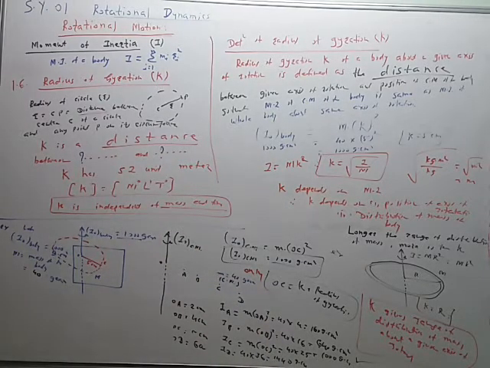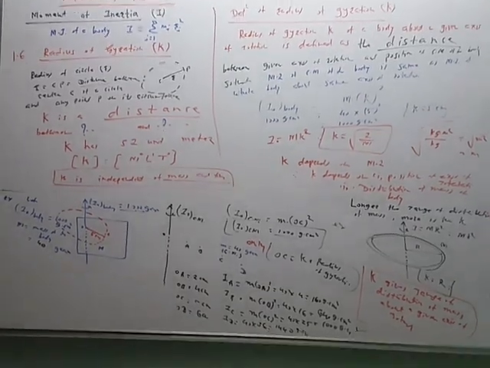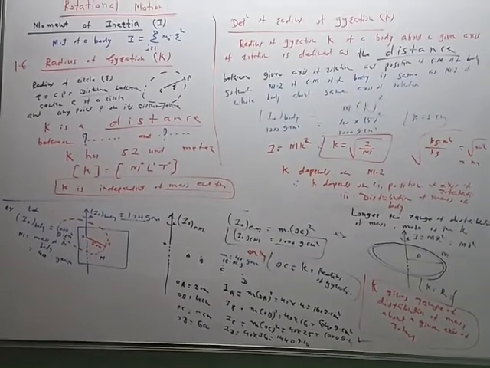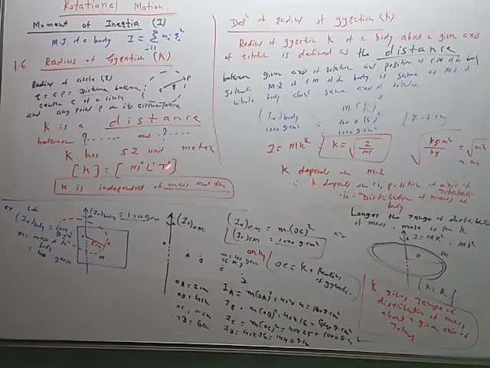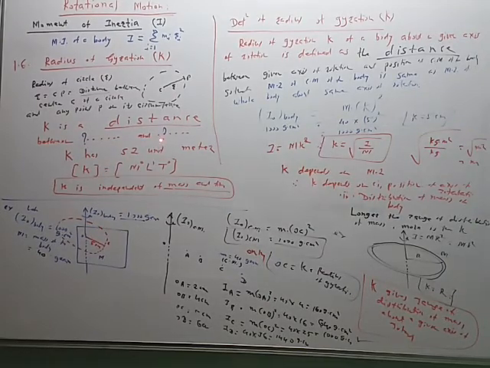We can get the idea of mass distribution from the radius of gyration and vice versa. Remember that. So this is the concept of radius of gyration, or this is the physical significance of radius of gyration. So radius of gyration is nothing but it is a distance between dash dash dash and dash dash dash. What is dash dash dash and dash dash dash? That we have given here.